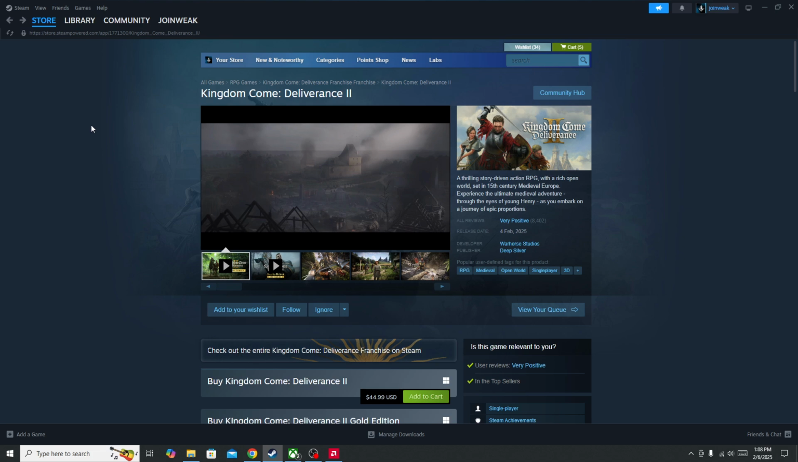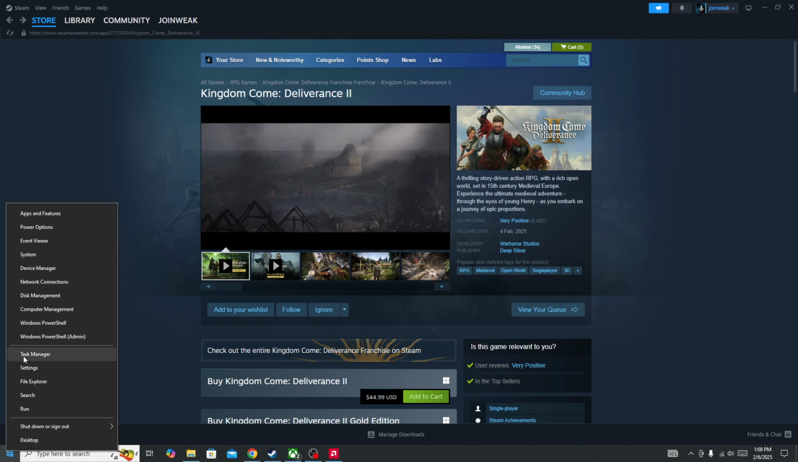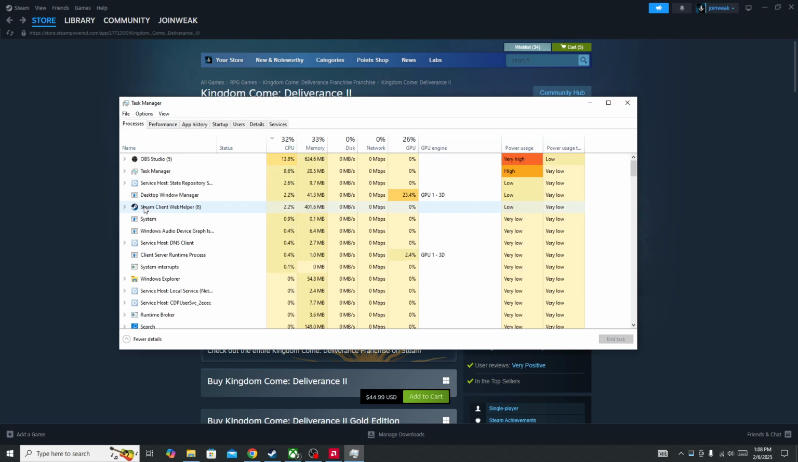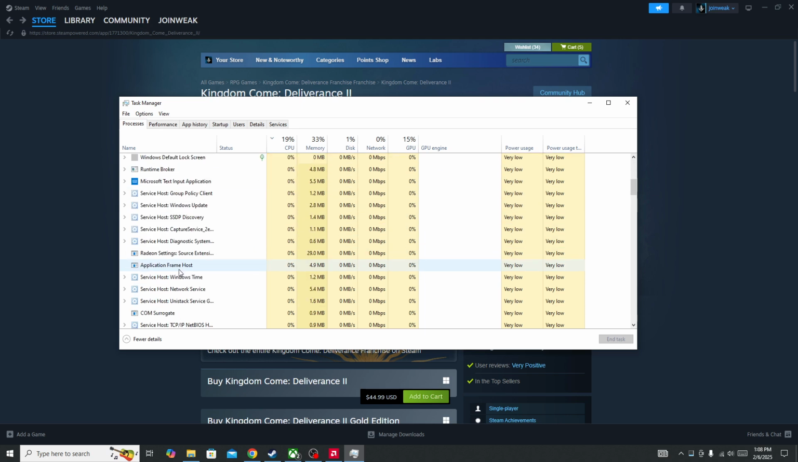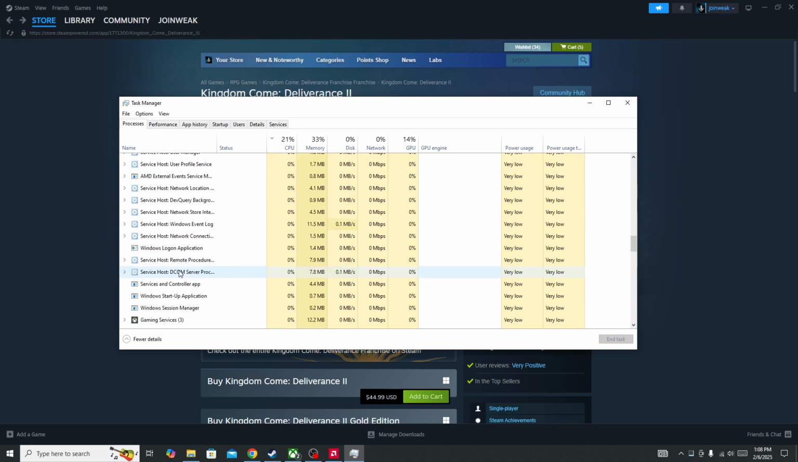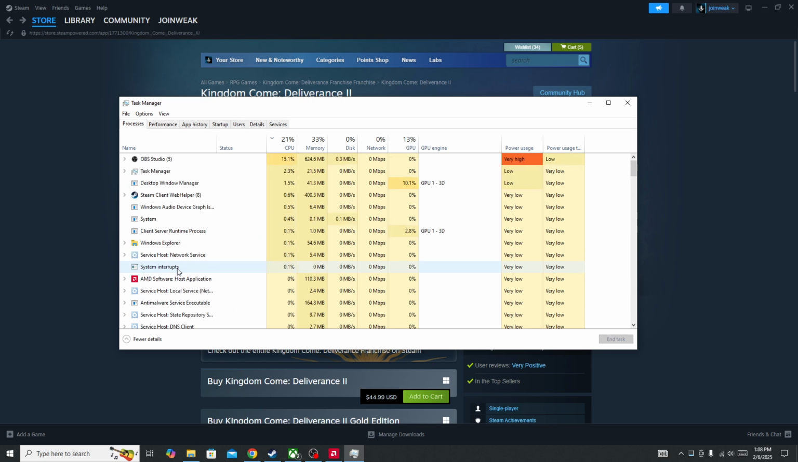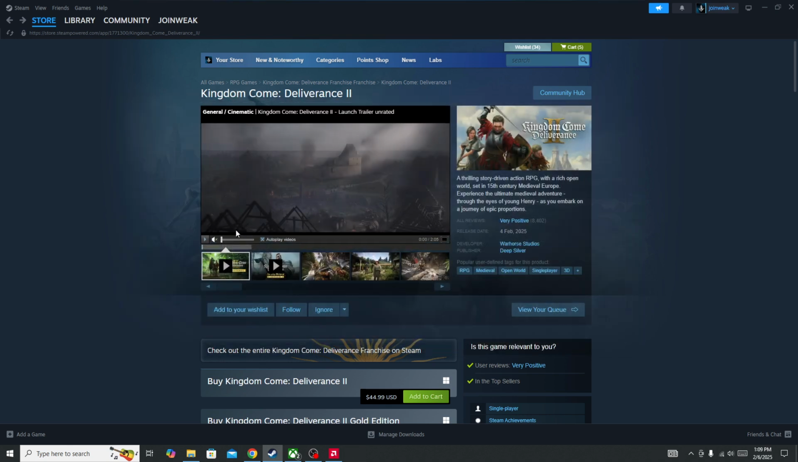But if you're still facing the issue and the game is not starting on your device, in this case, you need to right click on the Windows icon, go to the Task Manager, and here you need to force close all the background processes that are currently running on your device. So in my case, like you can see, Google Chrome, Microsoft Edge, and you need to force close all this type of apps. And once you force close them, then you need to update your operating system to the latest version and also update your GPU driver.